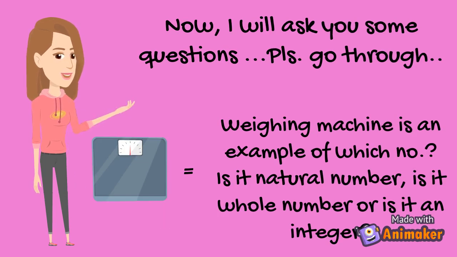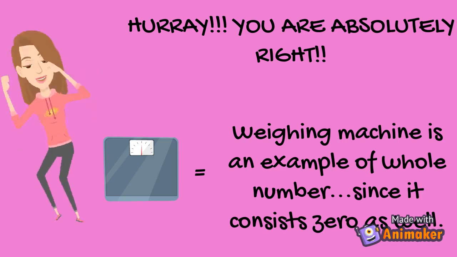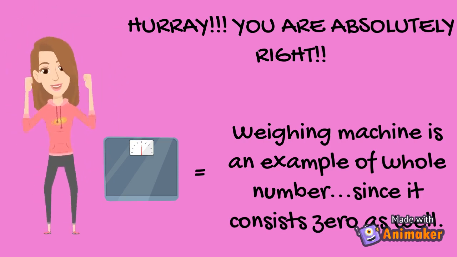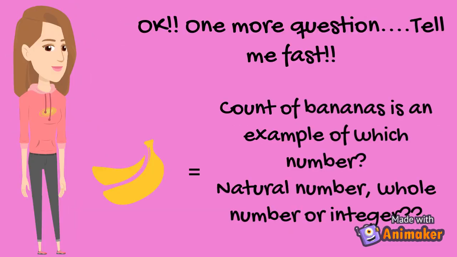Now, I will ask you some questions. Please go through. Weighing machine is an example of which number? Is it natural number, is it whole number, or is it an integer? Hooray! You are absolutely right. Weighing machine is an example of whole number, since it consists 0 as well.